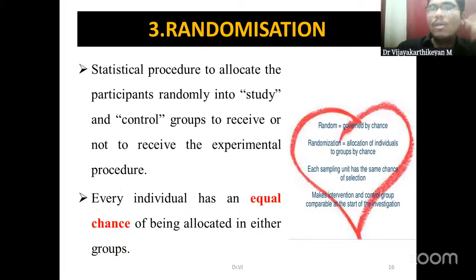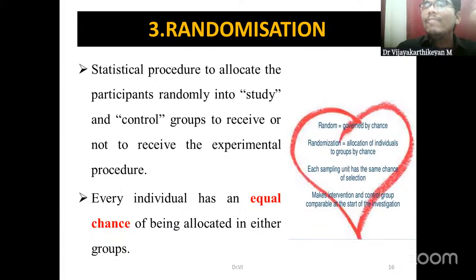So what is randomization? Actually, it is a statistical procedure for how the participants are allocated into both groups. We have a study group and a control group, right? If I want to make recruitment, those who are favorable to me, or who I think will give a positive result, I might include in the study group, and others in the control group.